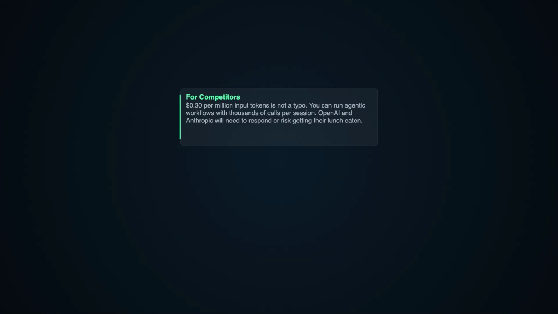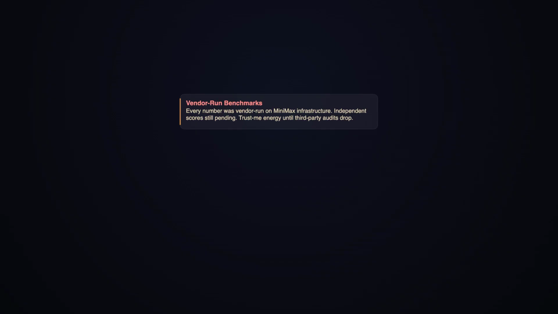But we need to look at the caveats before you rush to OpenRouter and deploy this thing into production. Every single benchmark number I just quoted was vendor run on Minimax's own infrastructure. They used Claude Code as scaffolding for the SWE Bench Pro evaluations. Independent scores from Artificial Analysis and Ella Marina were still pending as of launch day. So these numbers carry trust me energy until third-party audits drop.